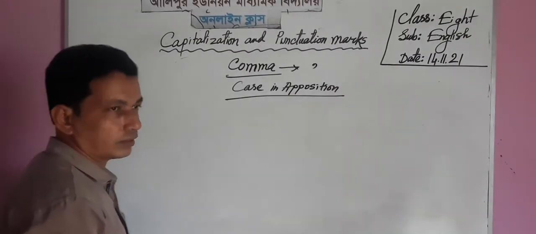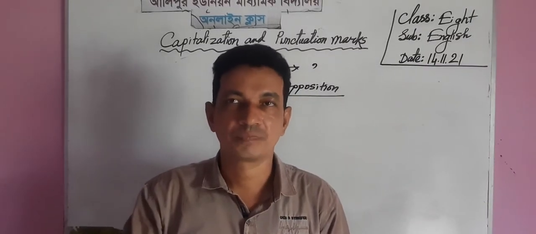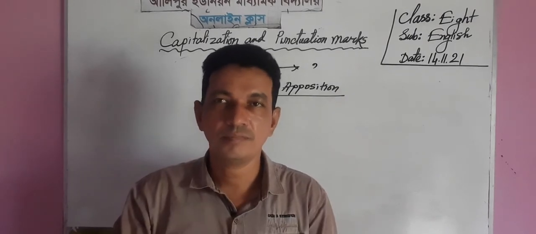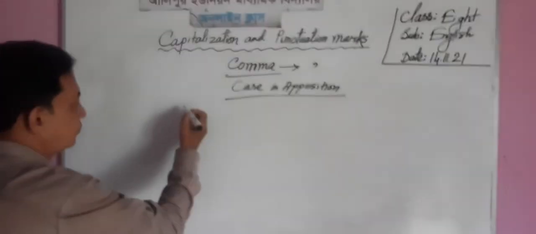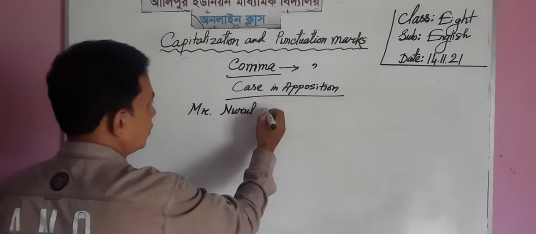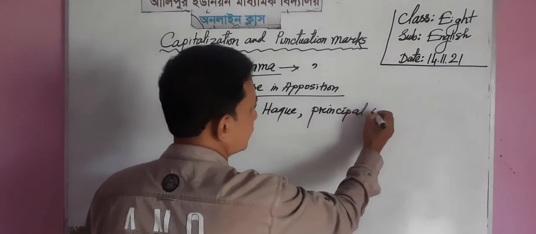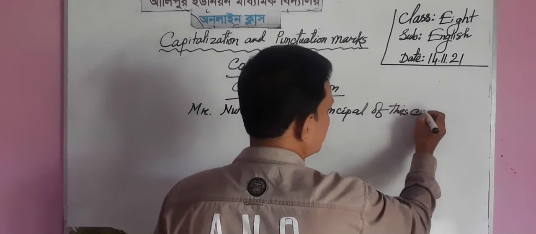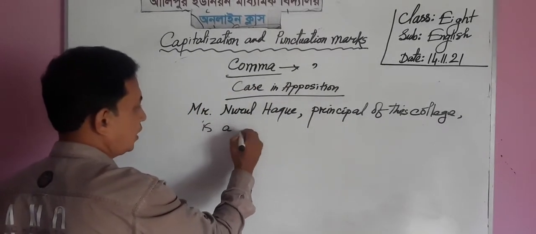Apposition means another type of description, another type of identity of a person, because a person has a name, and according to his profession there is an apposition after the person, such as Mr. Nurul Haq, principal of this college, comma, is a learned man.